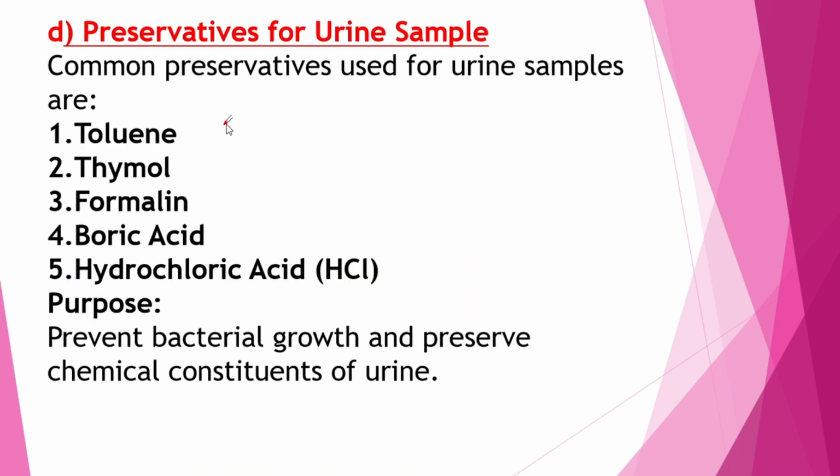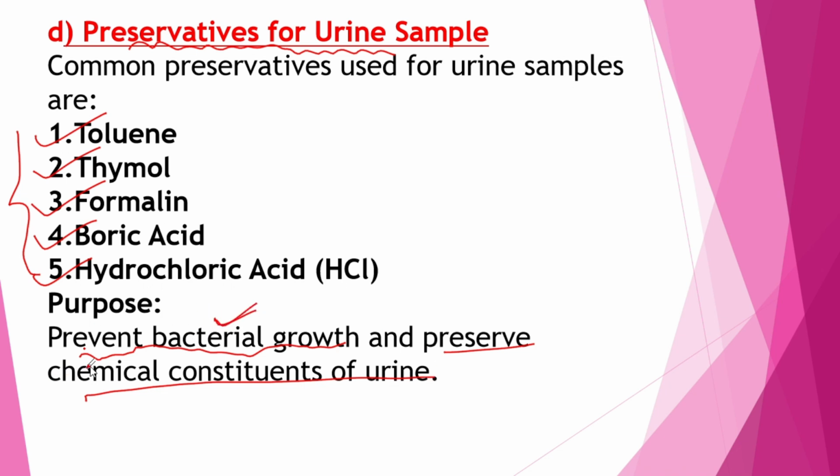The next question is preservation of urine sample. Commonly used preservatives in urine sample are toluene, thymol, formalin, boric acid, and hydrochloric acid. These are the preservatives used in urine samples. And what is the purpose? Why do we preserve it? Because it prevents bacterial growth and preserves the chemical constituents of urine.